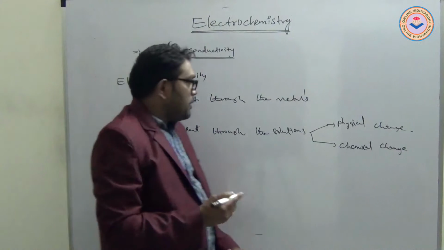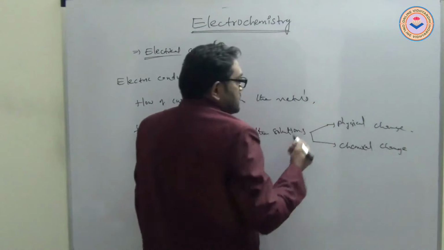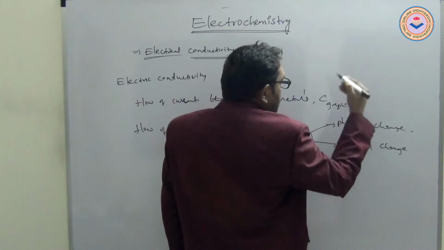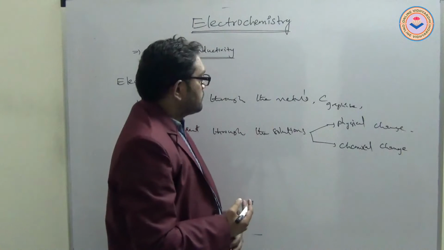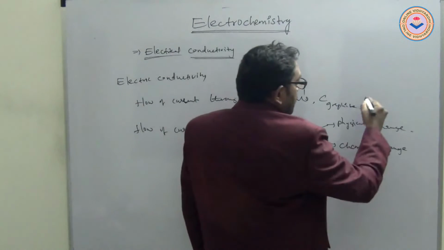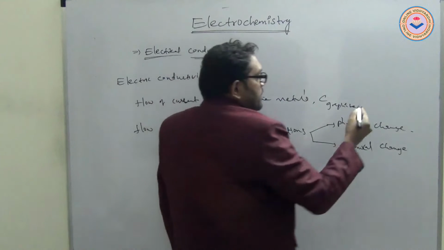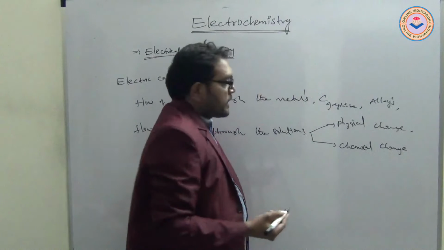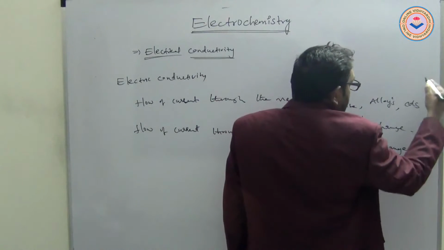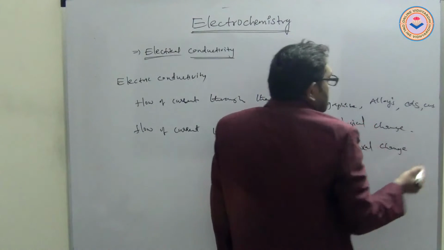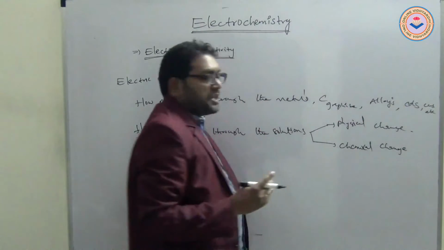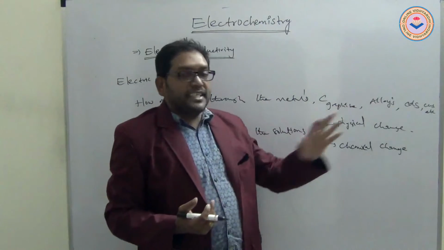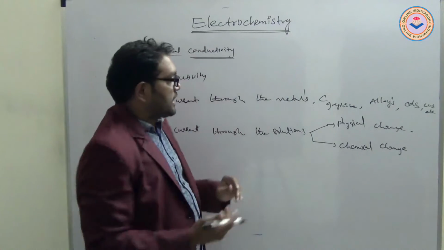Here metals like carbon in graphite form, alloys, even cadmium sulfide, copper sulfide, etc. do not undergo any physical change. These show electric conductivity through them, and these are conductors.